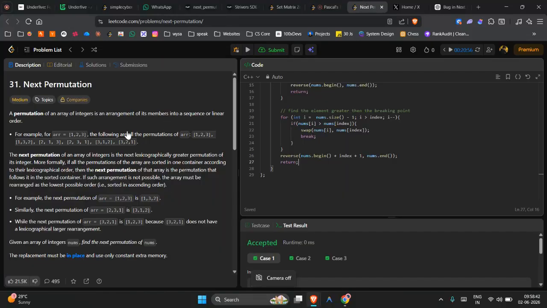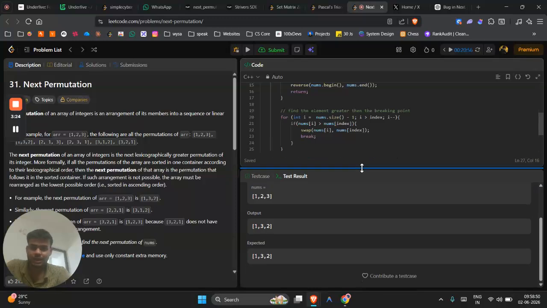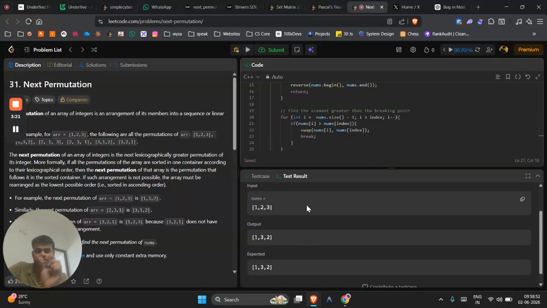Next question is about the next permutation. Next permutation is something like this. For example, given an array, we have to find the next combination which is just the next greater than the given one. For example, here is 1, 2, 3. Sorry, the next permutation will be 1, 3, 2. So the next bigger one is what we have to find. If I make it 2, 1, 3, it will be much greater than this. So we have to find this.